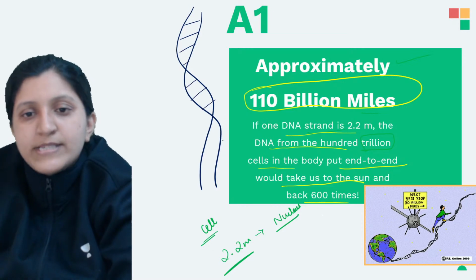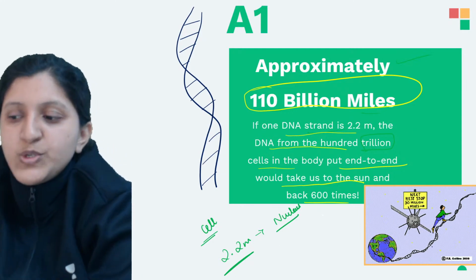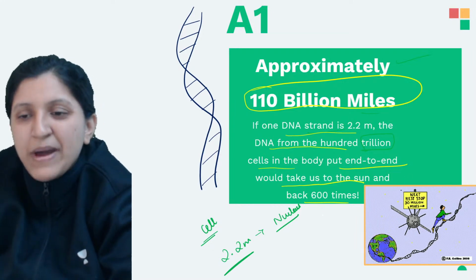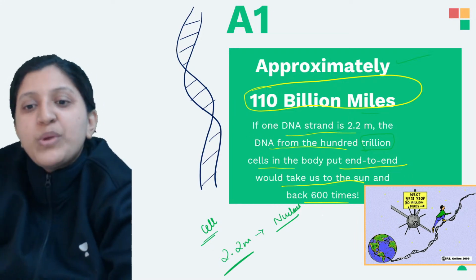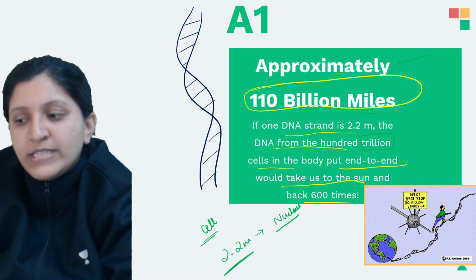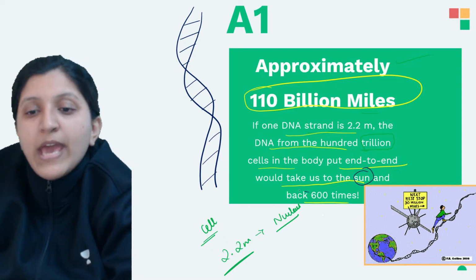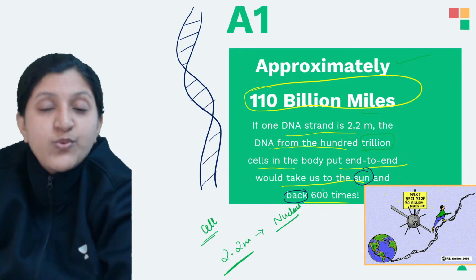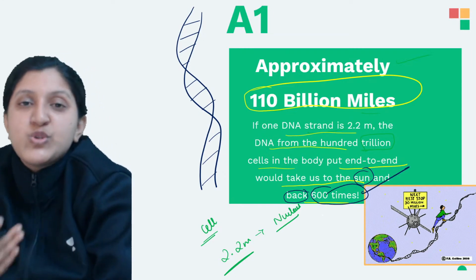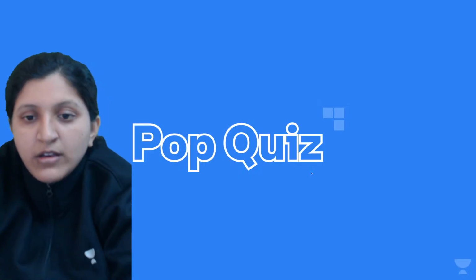We cannot literally climb the DNA and go to the sun and come back; this is just imagination. But if we put all the DNA from the cells end to end, we could go to the sun and come back not just once or twice but about 600 times. That means we have so much DNA in our body carrying information.